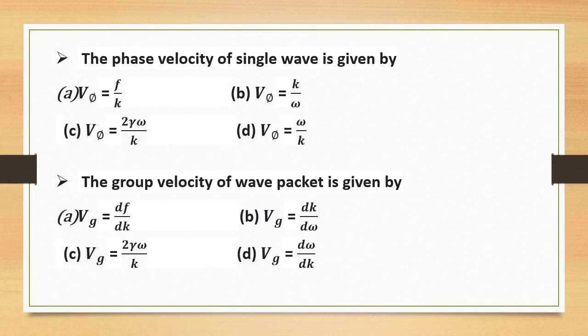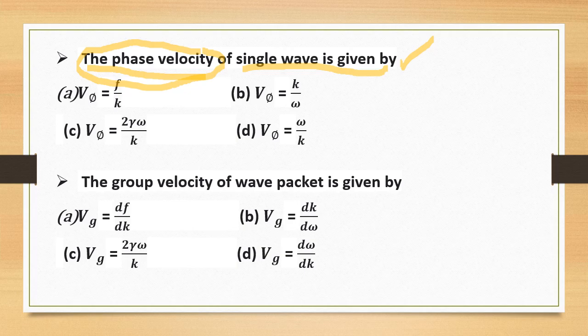So our first MCQ is about phase velocity. Phase velocity is the velocity of a single wave in plasma. Also, phase velocity can be defined as the rate at which the phase of the wave propagates in space.